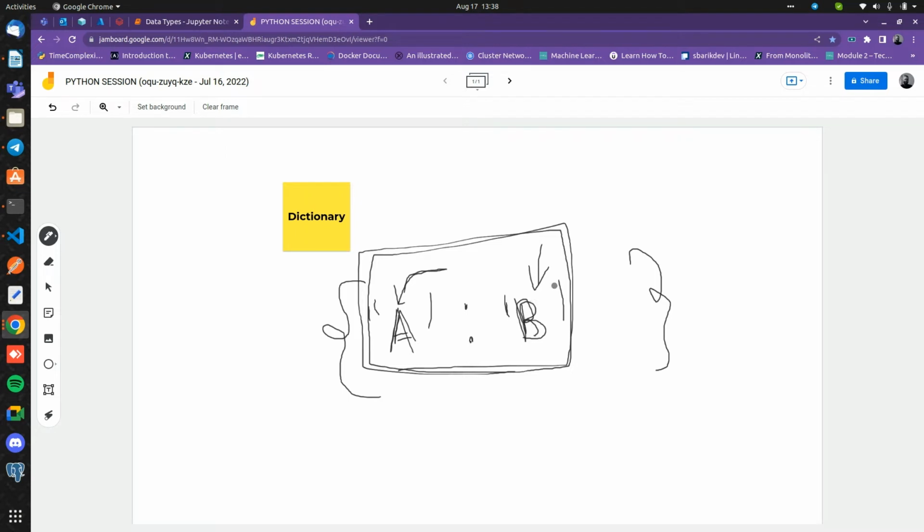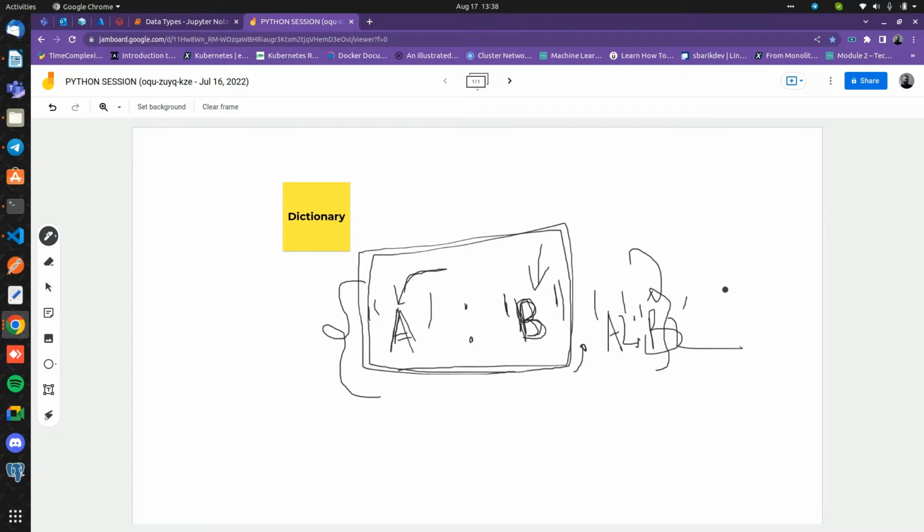If my value is a string, then I should pass a string. If it is numeric, then I shouldn't give a string. If I'm going to pass multiple objects, then they should be separated by a comma. Let's say another is a2 colon b2, like this.